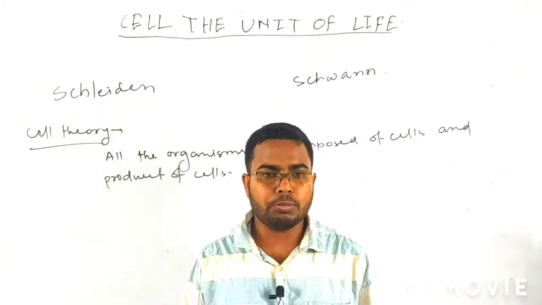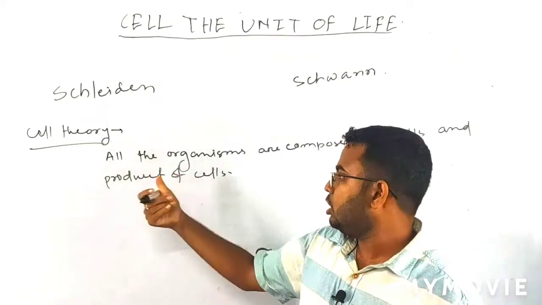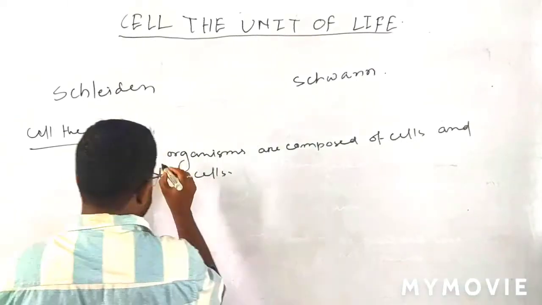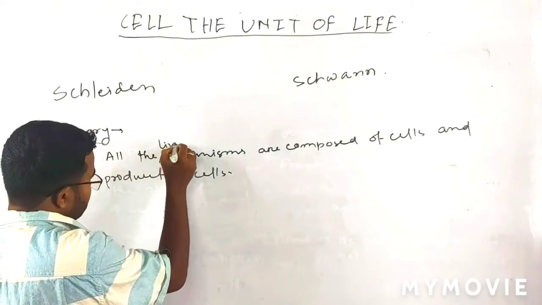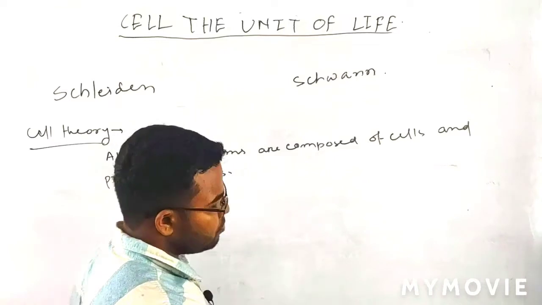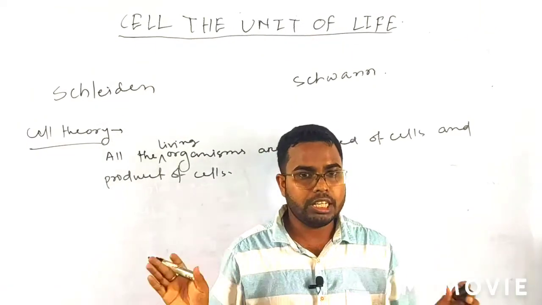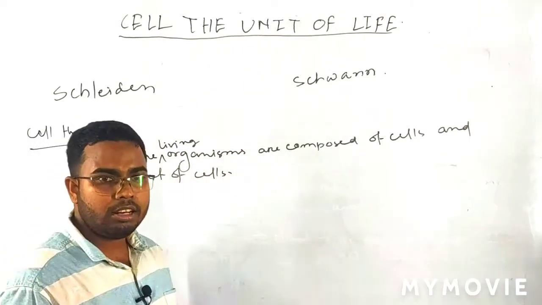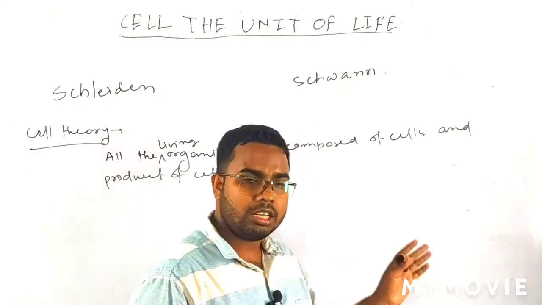Schleiden and Schwann together formulated this theory. All the organisms means all the living organisms. But it does not explain where the cell comes from.